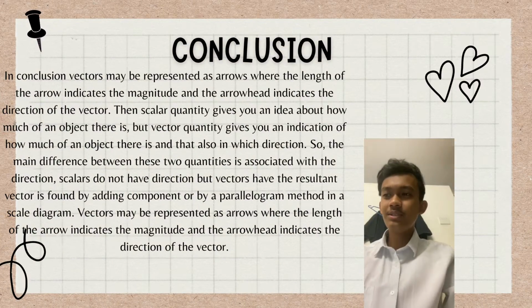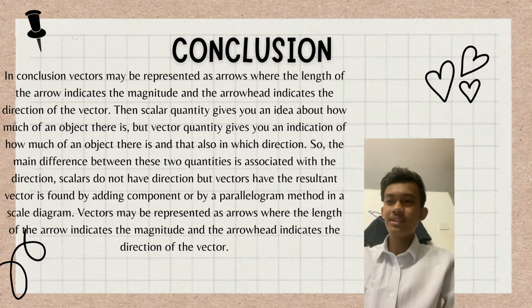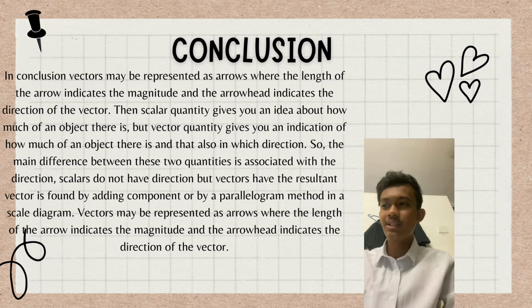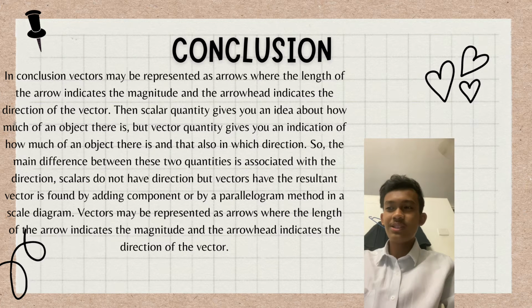In conclusion, vectors may be represented as arrows where the length of the arrow indicates the magnitude and the arrowhead indicates the direction of the vector. A scalar quantity gives you an idea about how much of an object there is, but a vector quantity gives you an indication of how much of an object there is, and also in which direction.